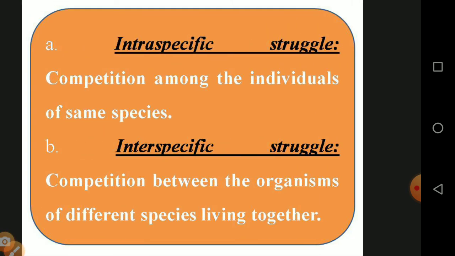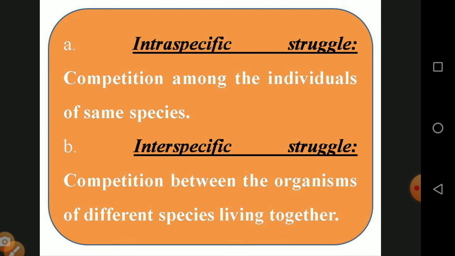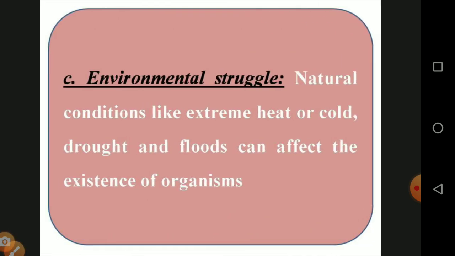The struggle is of three types. Intraspecific struggle: competition among individuals of the same species, for example in grassland, the struggle between deer. Interspecific struggle: competition between organisms of different species living together, such as grass and cow, giraffe and zebra, horse and zebra, or buffalo and zebra. And environmental struggle: natural conditions like extreme heat, cold, drought, and floods can affect the existence of the organism. Due to various environmental struggles, the organism faces problems.